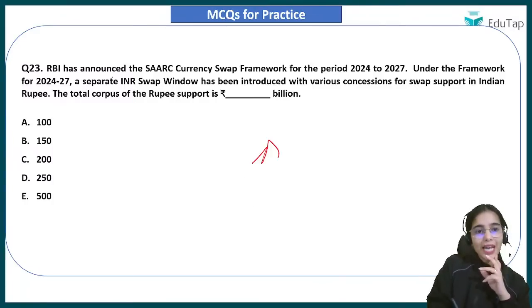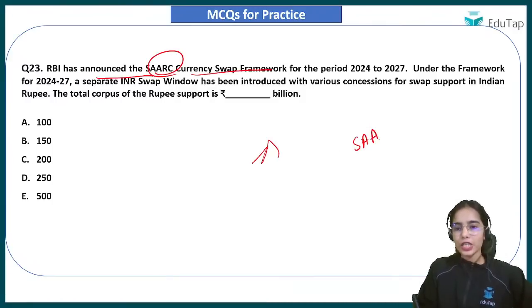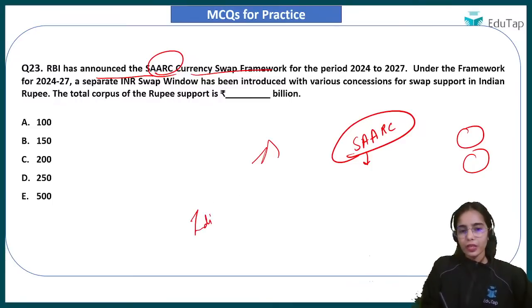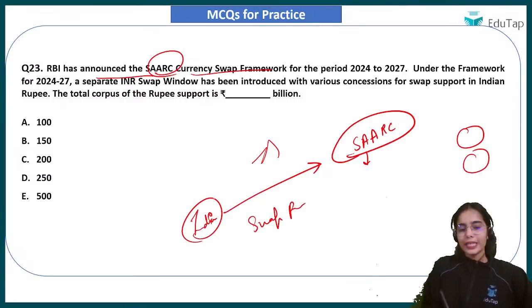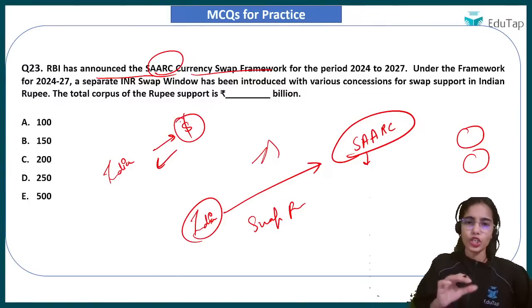Okay, so RBI had announced the SAARC currency swap framework, for the South Asian Association for Regional Cooperation. It has members like Bhutan, and India is a member of SAARC. So for the other SAARC members, India launched a swap framework that if a SAARC nation is under a balance of payment crisis, India will provide you the dollars. You can give your currency to India and India will provide you dollars for a short period of time.